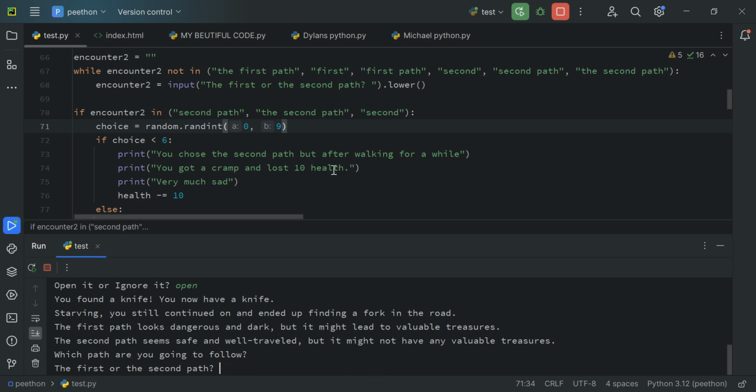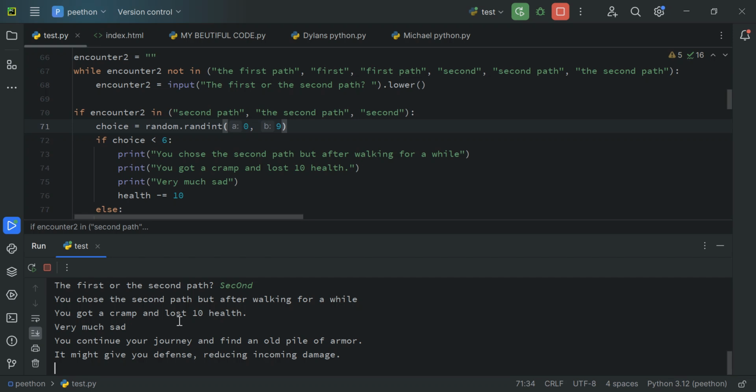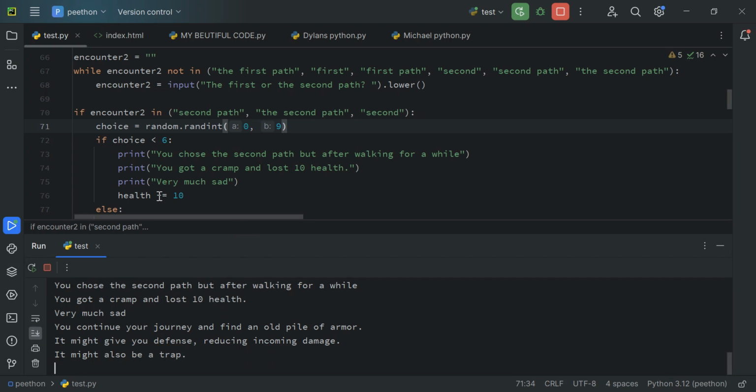It will translate it to all lowercase, so I can just write it in a weird format and it will still be able to see. Now you chose the second path at work and you got a cramp and lost 10 health. Very much sad. Now this is another chance, and I have a 60% chance of getting this cramp.